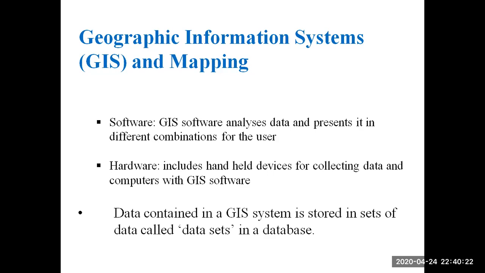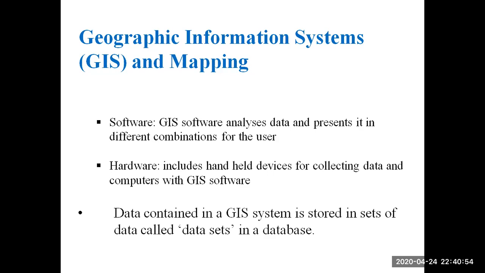Next, last thing is hardware. Hardware includes handheld devices for collecting data and computers with GIS software. So the hardware allows handheld devices for collecting the data and computers with GIS software. So we have devices which are used for collecting the data, and computers with GIS software. So we have handheld devices which will collect the data, and it also has the GIS software.